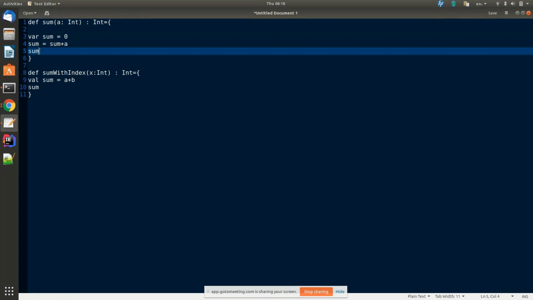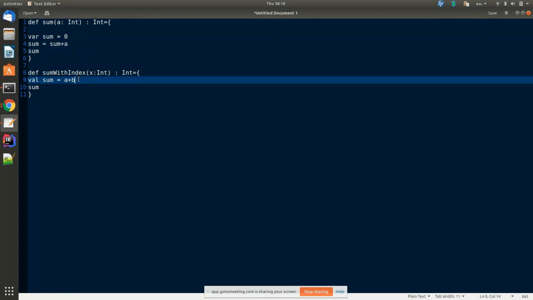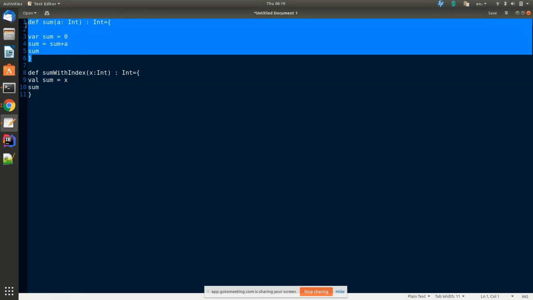Either you can say return sum, or it can be the last statement. Now copy this method and paste it into your Spark shell. This one, the first one.